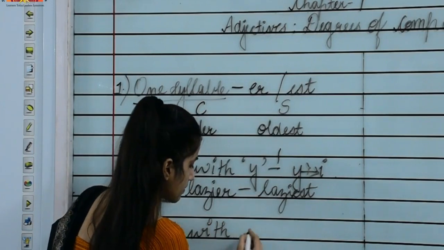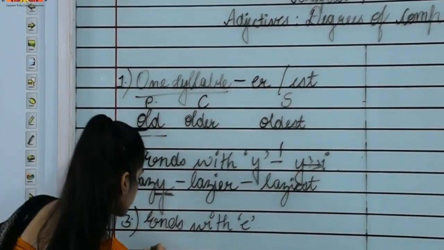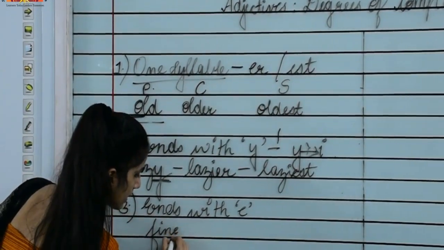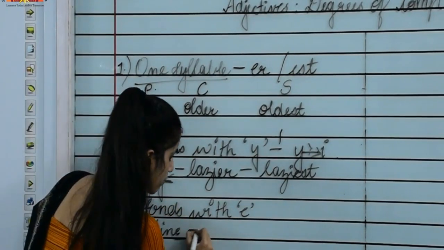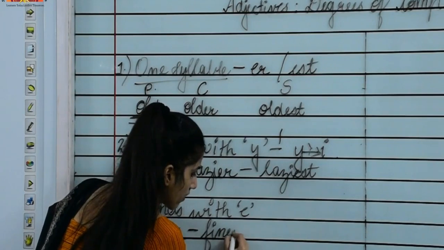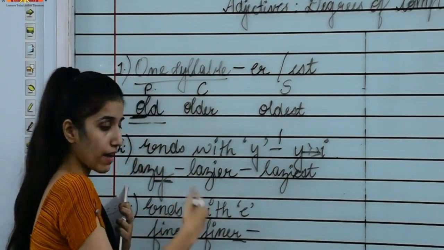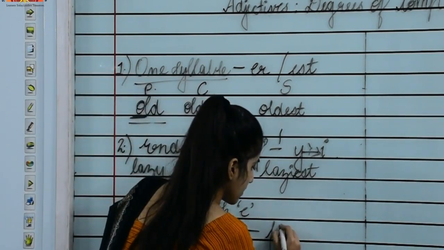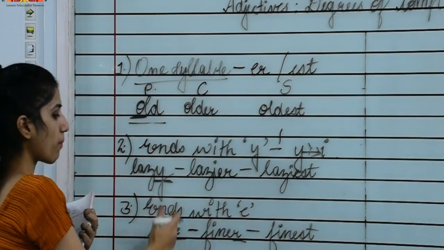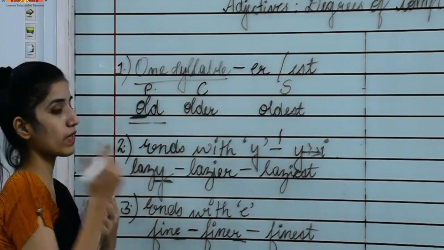with e. Okay, so I am giving you an example. Fine, it's ending with what? E, right? To form the comparative, I just have to add what? R. Okay, I just added r, and to form the superlative, what will I add? St. Okay. So this is the positive, comparative and superlative degree for the words which end with e.